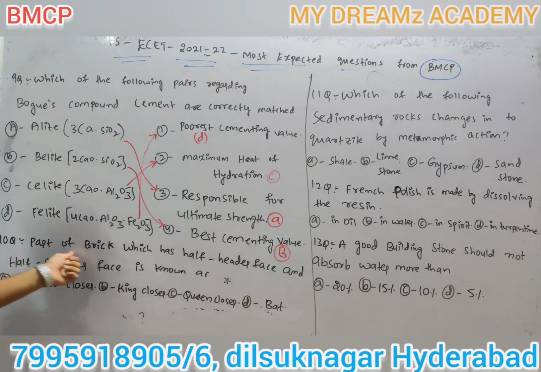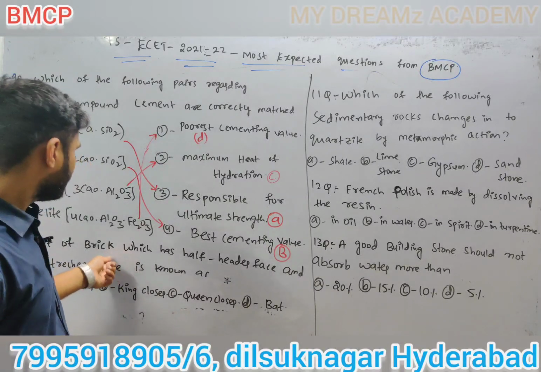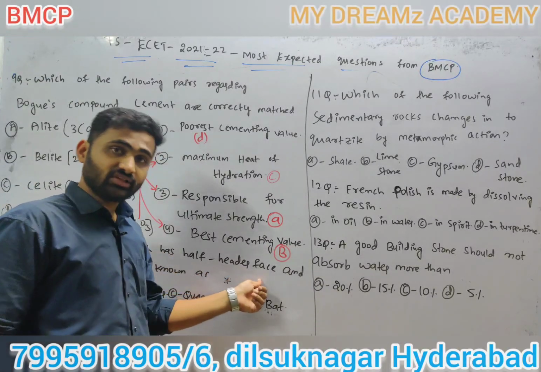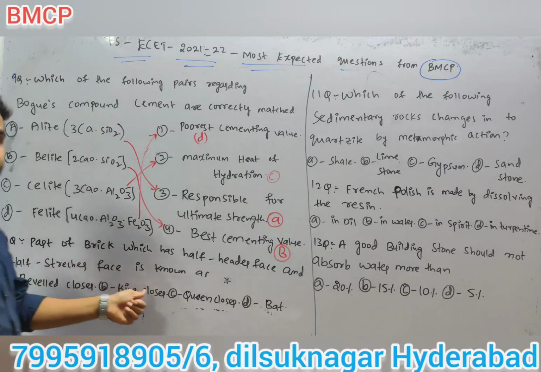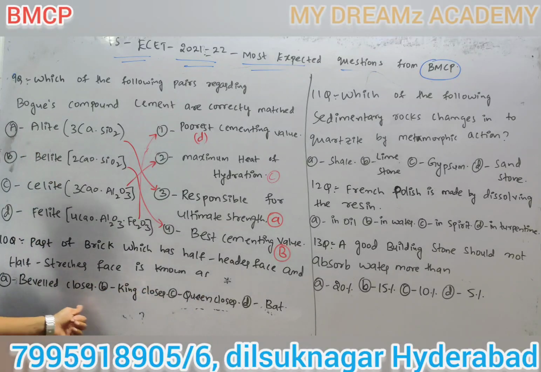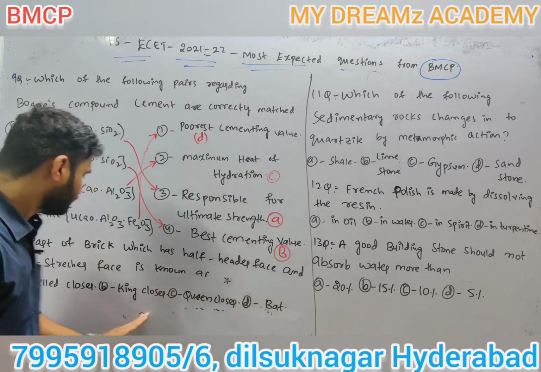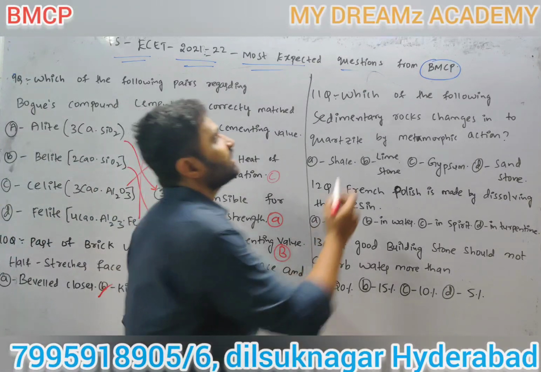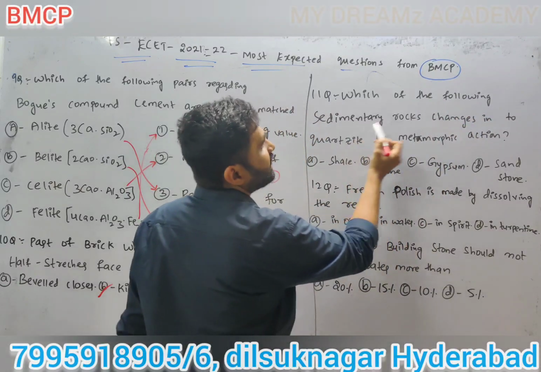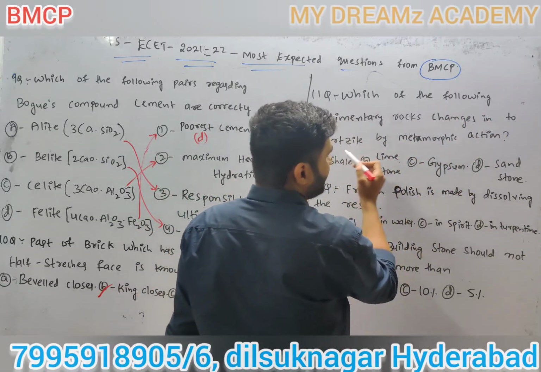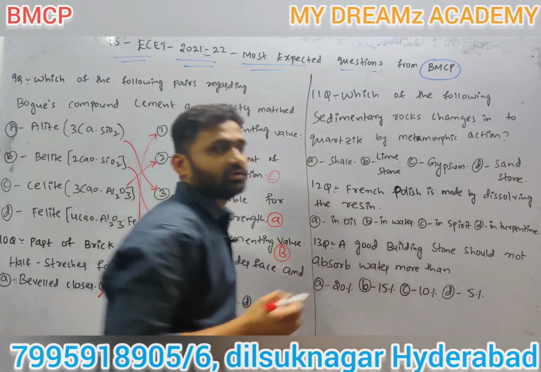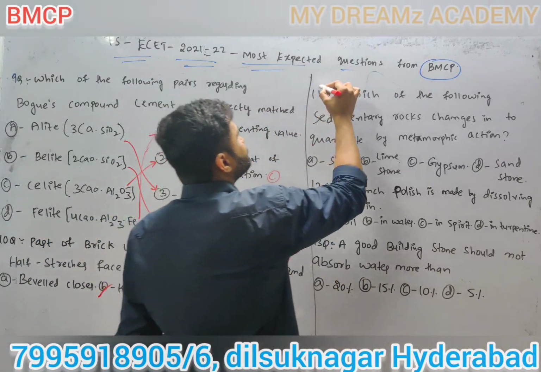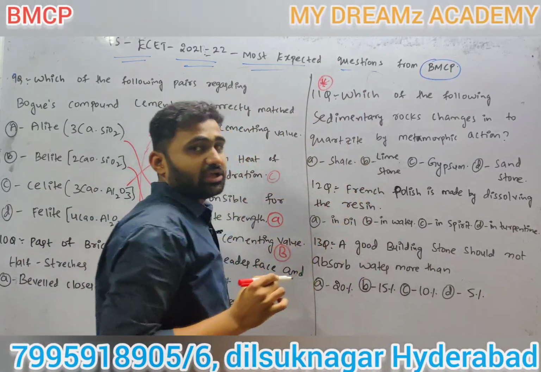Next, the part of brick which has half header face and half stretcher face is known as beveled closure, king closure, queen closure, bat. The answer is king closure. Next, which of the following sedimentary rocks changes into quartzite by metamorphic action? Very important question.